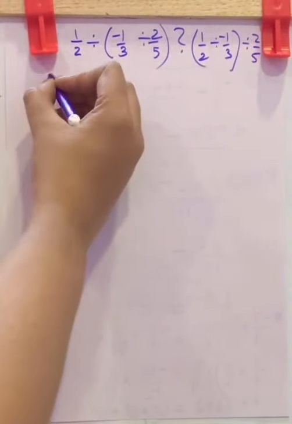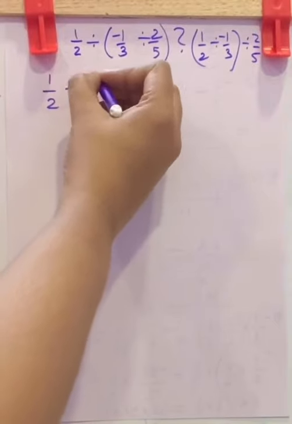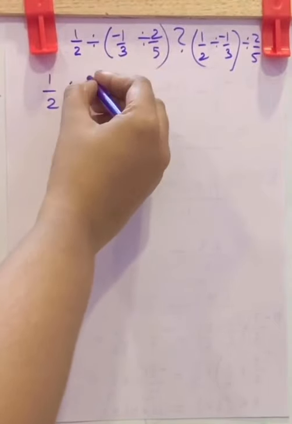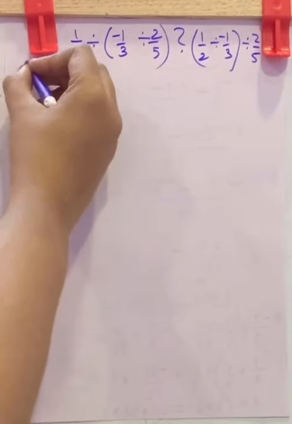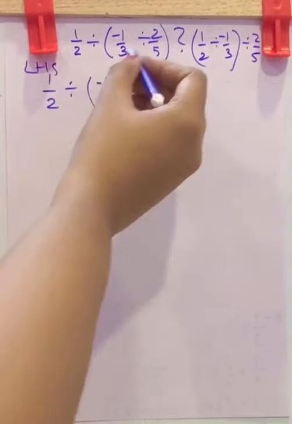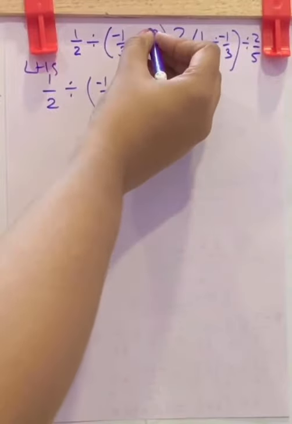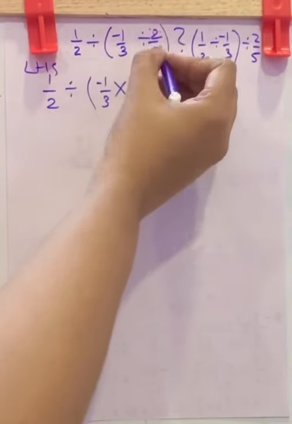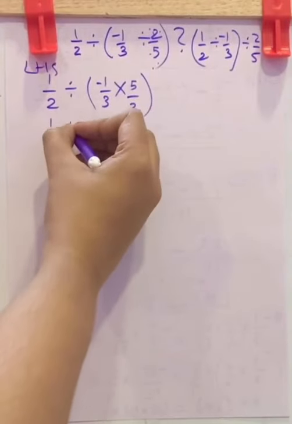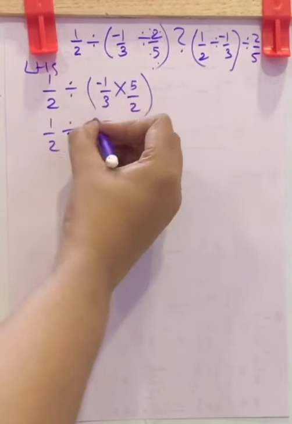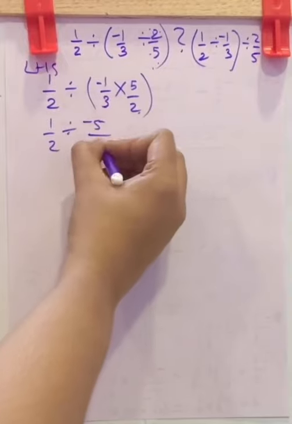Now here it is 1 by 2 division. Inside the bracket, this is LHS part, you have to change it as multiplication and this becomes reciprocal. 2 by 5 becomes 5 by 2. That is 1 by 2 division. Negative 1 into 5, negative 5 by 3 2s are 6.